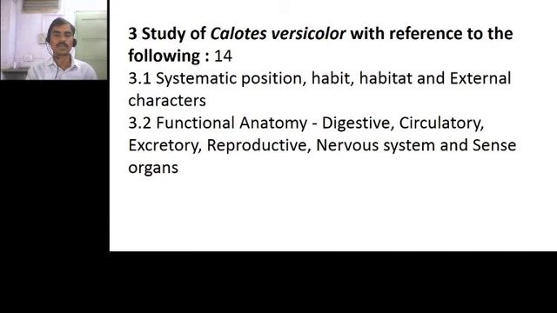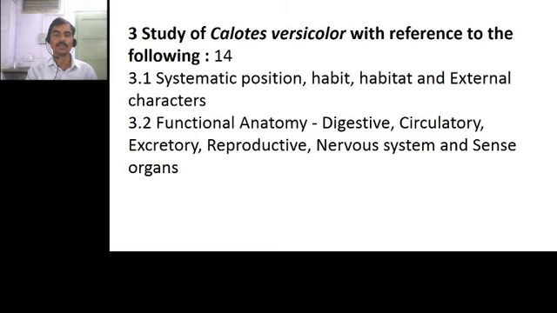Third chapter is study of Calotis versicolor with reference to the following points. First point is systematic position, habit, habitat and external characters of the Calotis versicolor. Calotis versicolor, in Marathi called as Sarda.